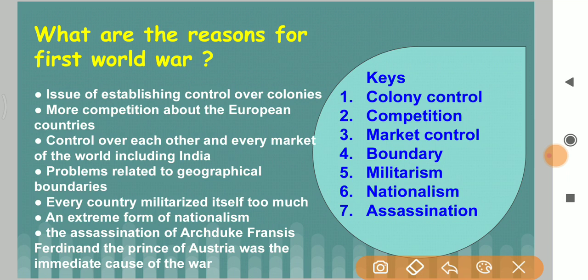The reasons for the First World War are colony control, competition, market control, boundary issues, militarism, nationalism, assassination. Assassination means whose assassination? Archduke Ferdinand assassination. Nationalism, ultra nationalism. So, by using these keywords, we easily remember the whole reasons for the First World War.